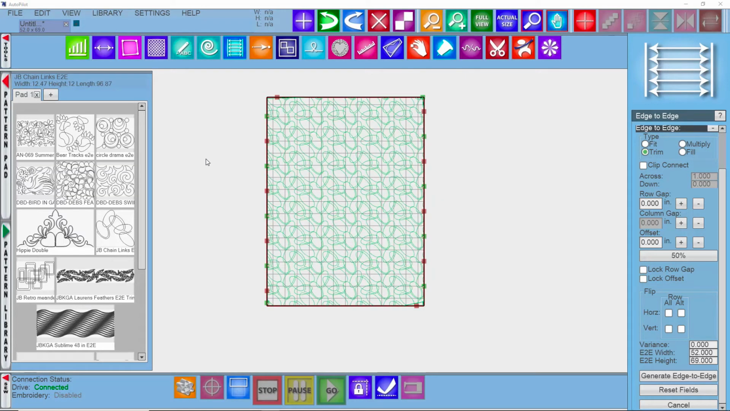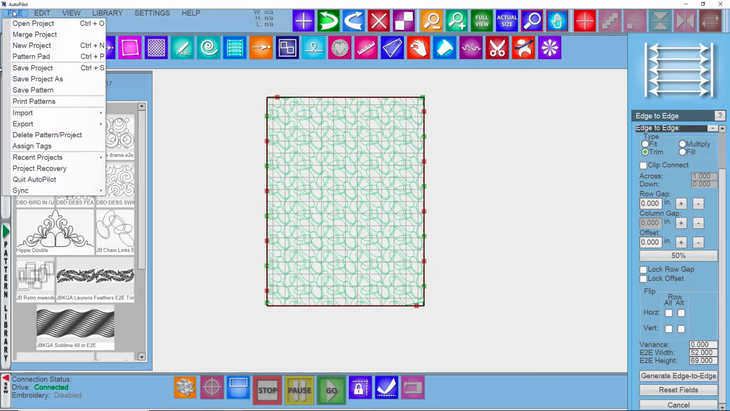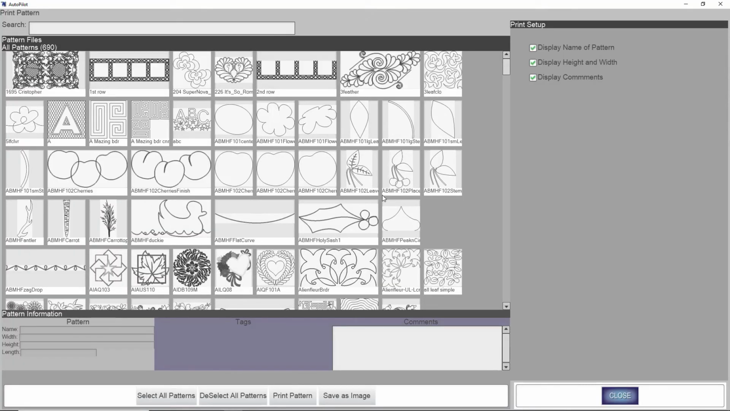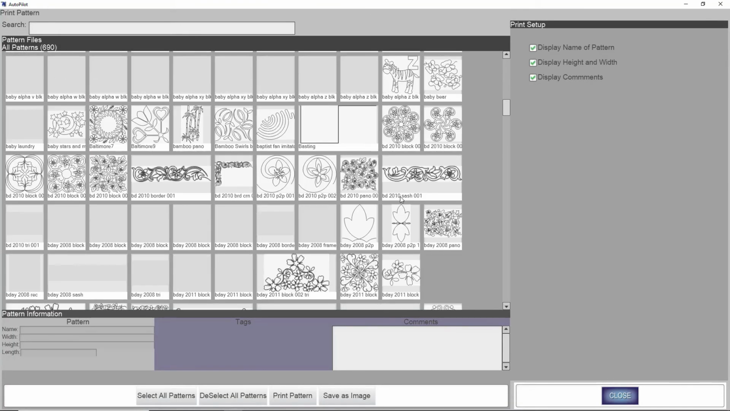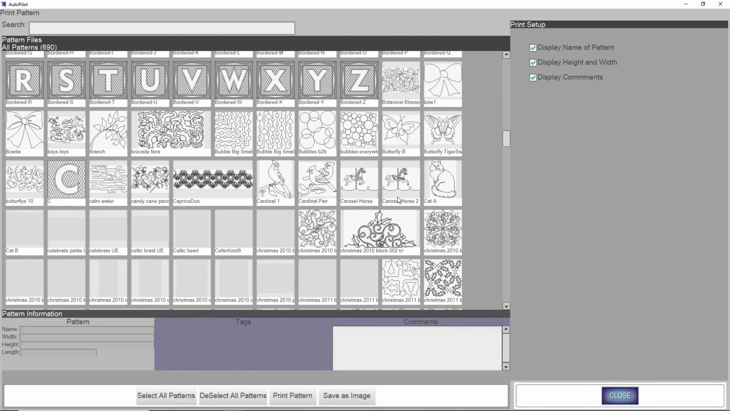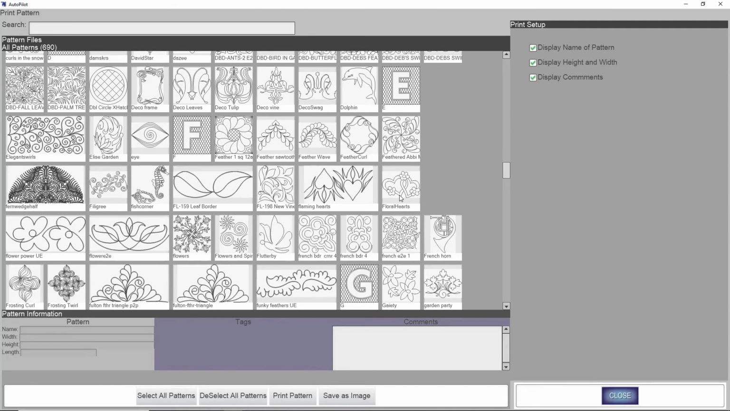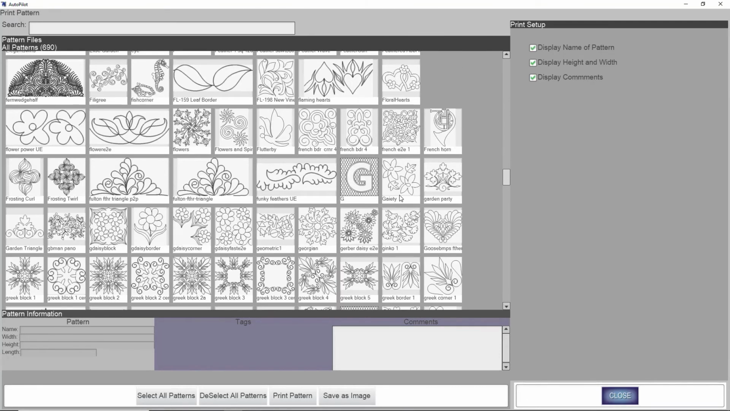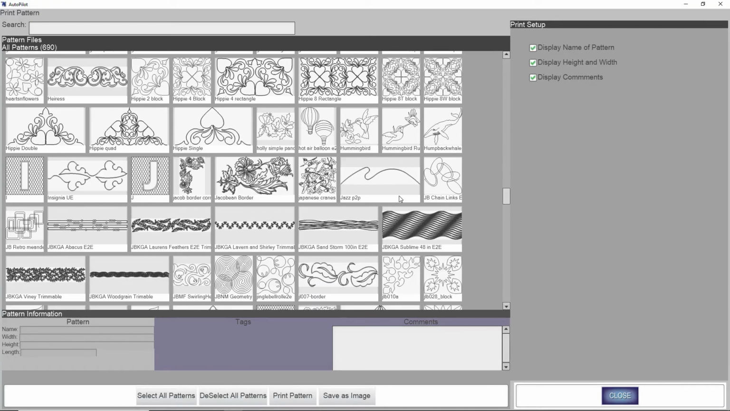Okay, the second way that you can save an image of one of your patterns is to go to File, Print Patterns, and then we'll try to scroll down to that same pattern. Let's see. So it's here, and I'm going to highlight it. And then you're going to come down here to the bottom where it says Save as Image. So I'm going to click on that.